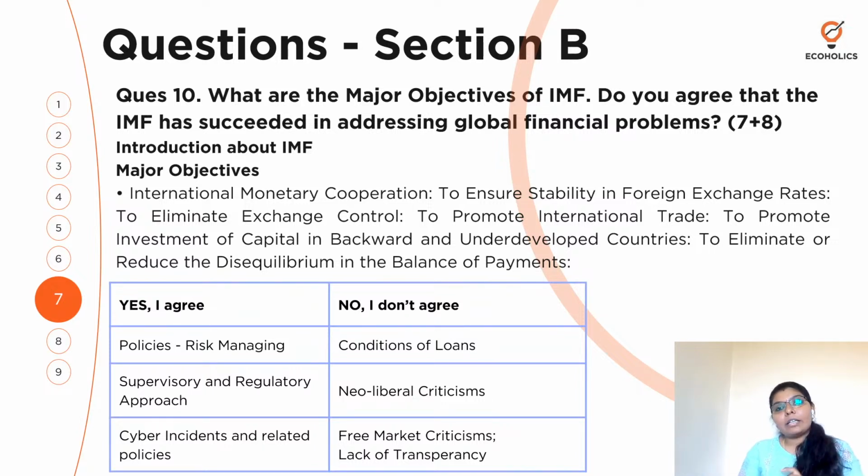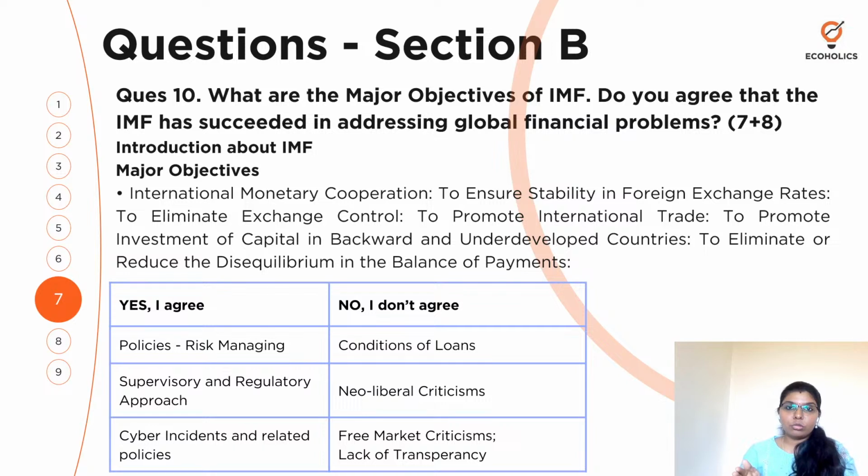So for the remaining 8 marks, there is a question asked about your opinion. Do you agree that the IMF has succeeded in addressing global financial problems? Right? Do you know what is currently going on with global financial problems? Or you must have known, right? And whether IMF is doing its bit in addressing these issues, whether it has succeeded or whether it is taking any initiatives or no, it has not. So the answer for this is up to you. You can agree or disagree.